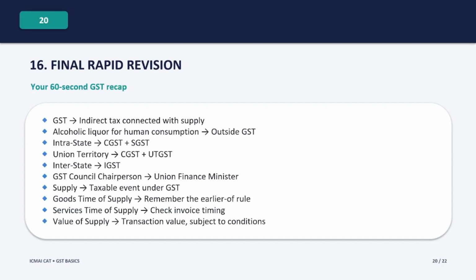Now let's quickly revise everything we learned today. GST is an indirect tax connected with supply. Alcoholic liquor for human consumption is outside GST. For intrastate supply, CGST plus SGST. For union territory, CGST plus UTGST. For interstate supply, IGST. The chairperson of the GST Council is the Union Finance Minister. Supply is a taxable event under GST.